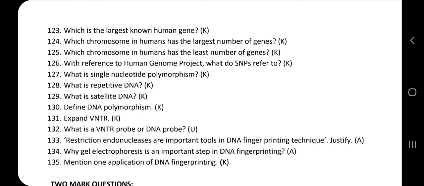Satellite DNA: here, in the DNA fingerprinting process, they are going to do density gradient centrifugation. During the density gradient centrifugation, some peaks occur, some higher and some smaller.